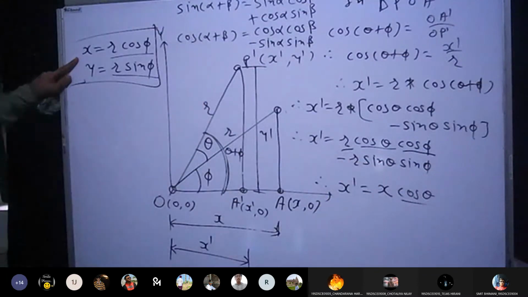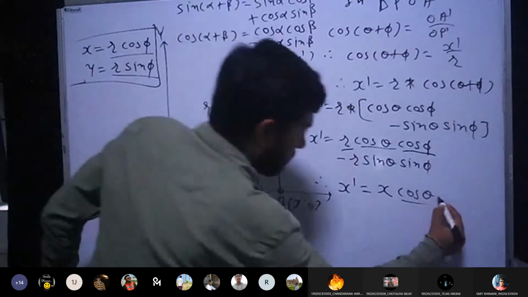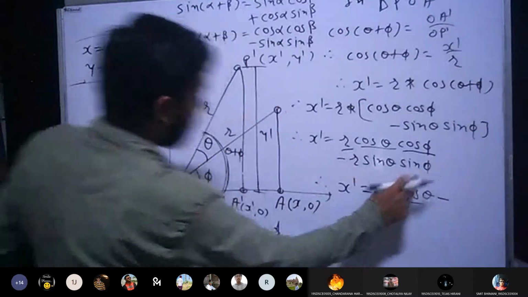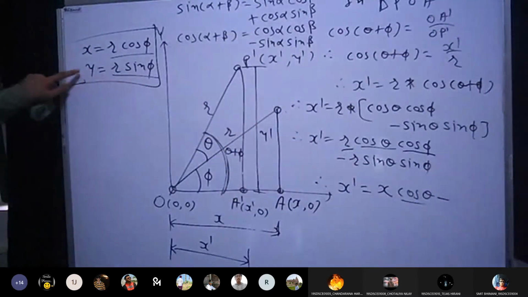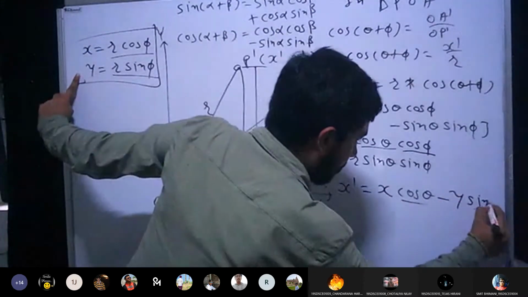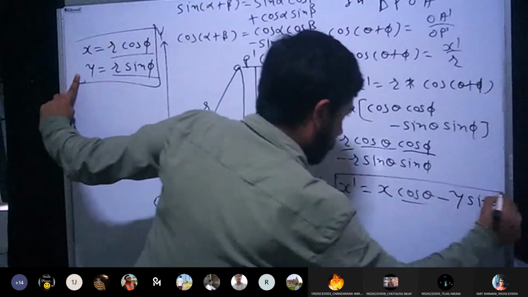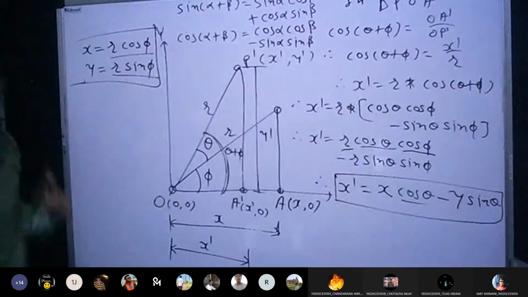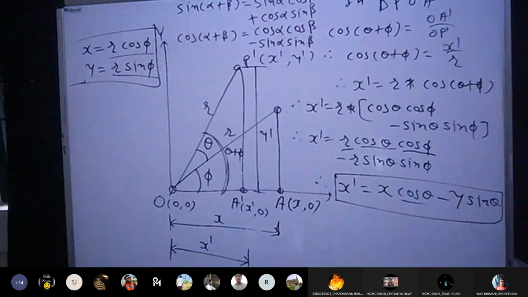Similarly, minus r sin phi can be replaced with y, and the remaining is sin theta. This is the final equation for x dash: x dash is equal to x cos theta minus y sin theta. Are you getting this?